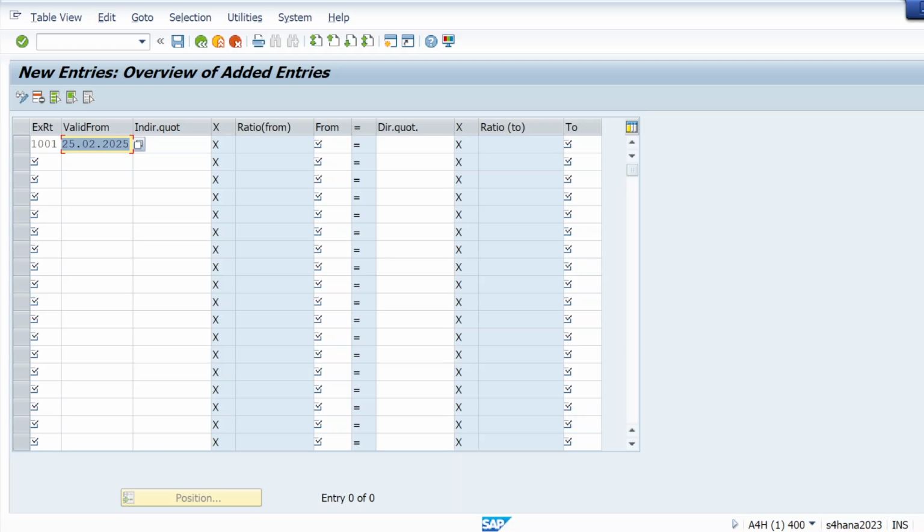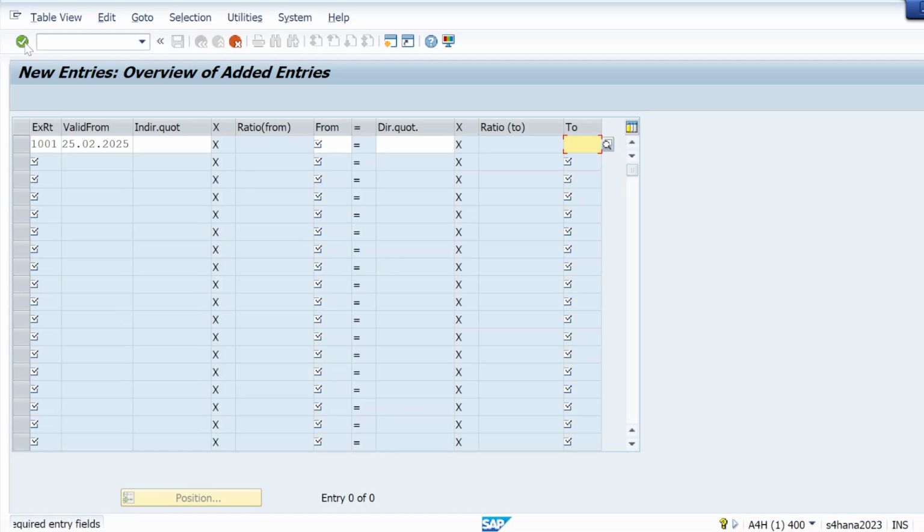Okay, and I will just mention the mandatory data here, right? So valid from I just mentioned, and the ratio, let me give 1:1. That all I'm not going to mention. Okay, so that valid from I'm giving, and valid 2 is also there, so I'm not giving all these details.